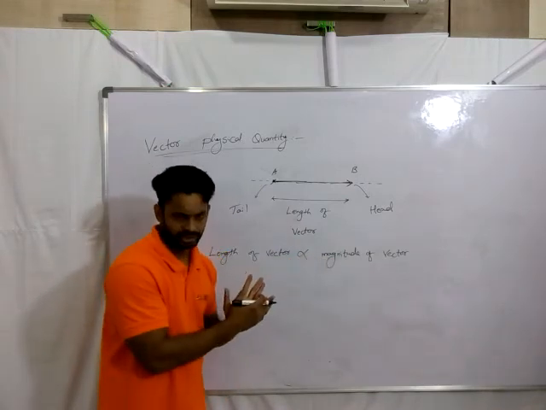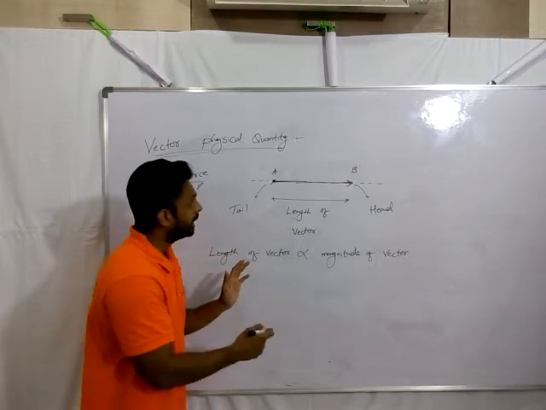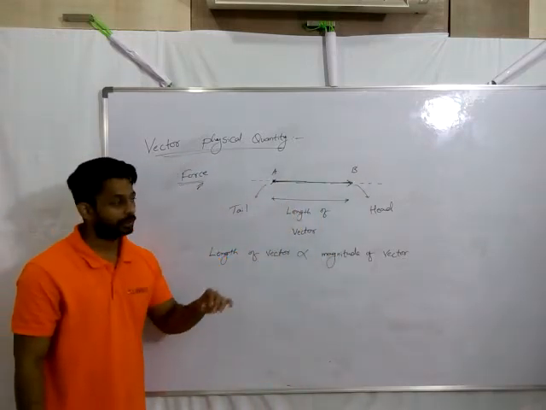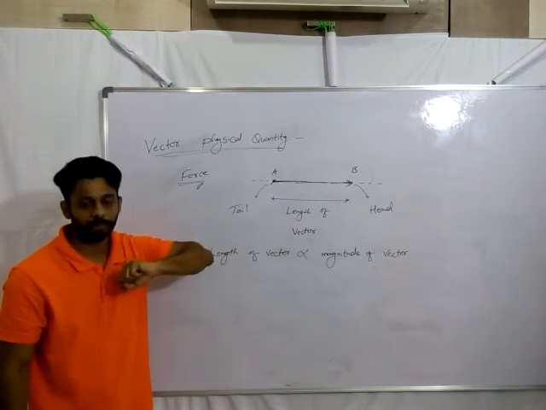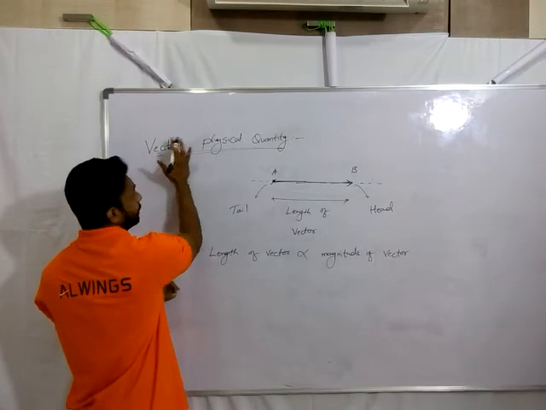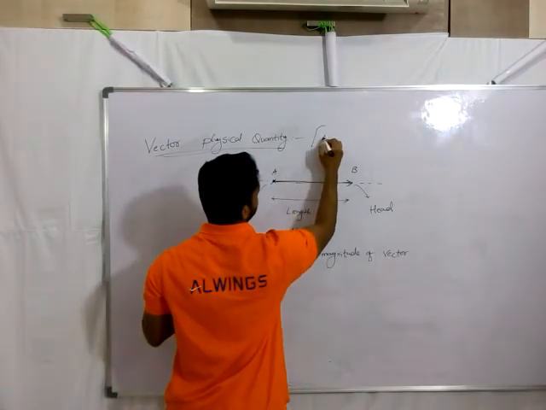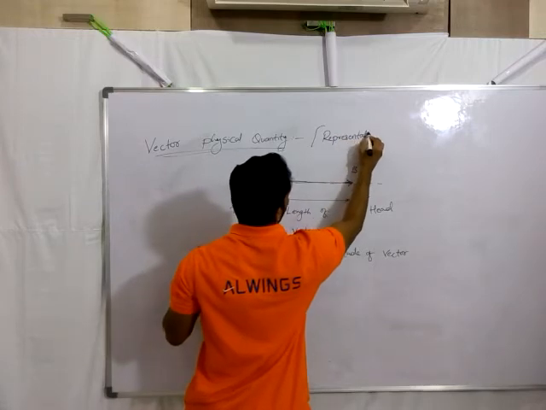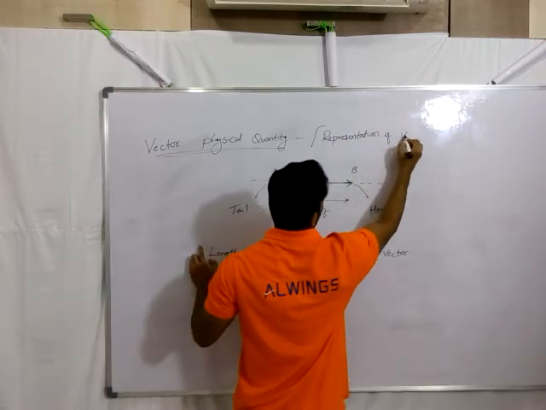Let's understand that in detail. That's what we call a force vector. Graphically, that's how we represent it. That's the representation of a vector.